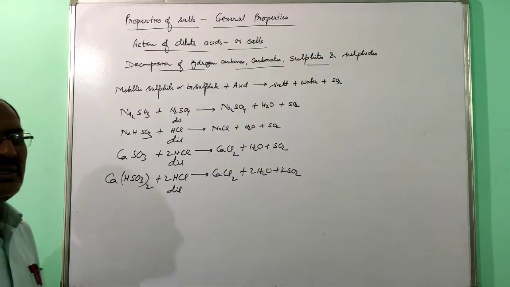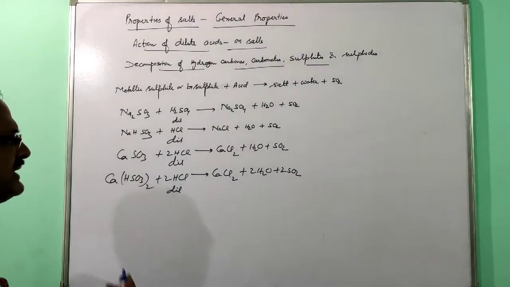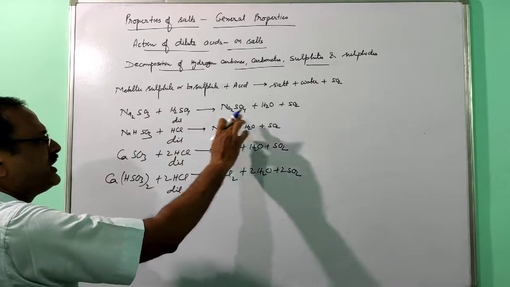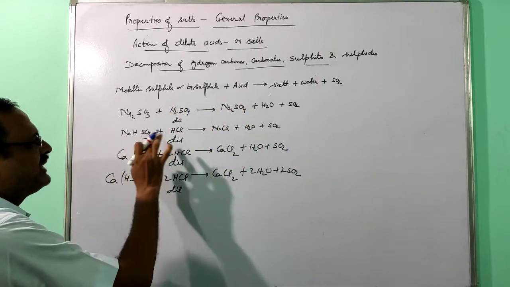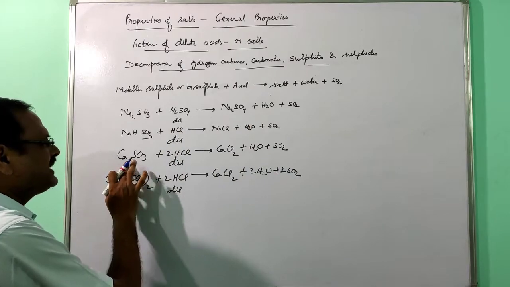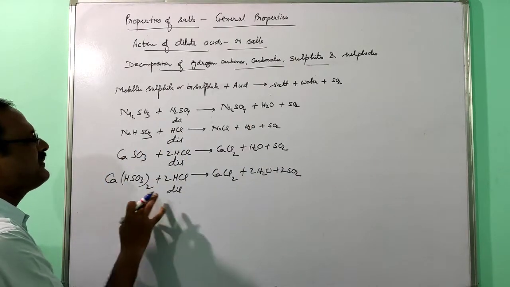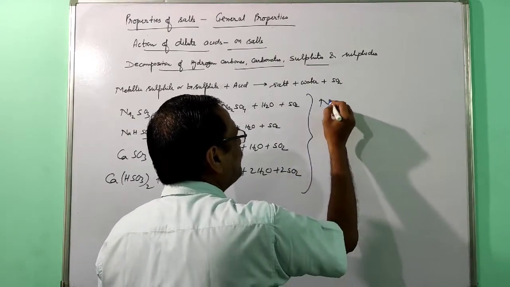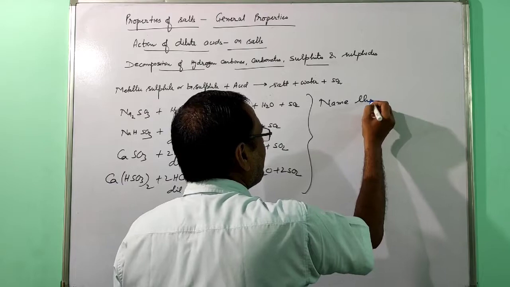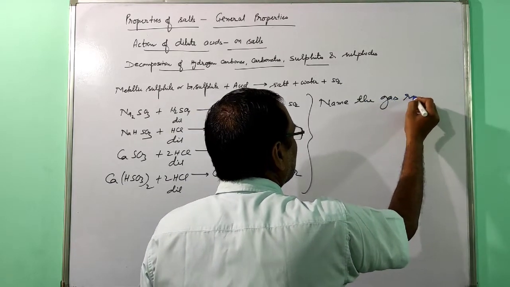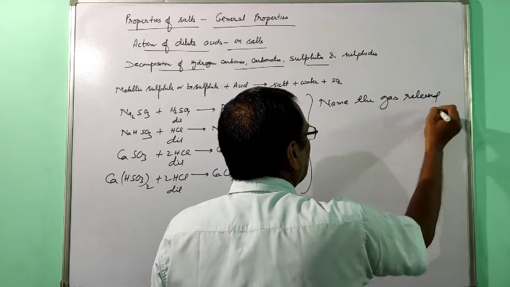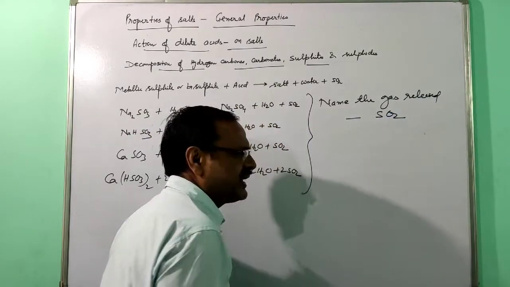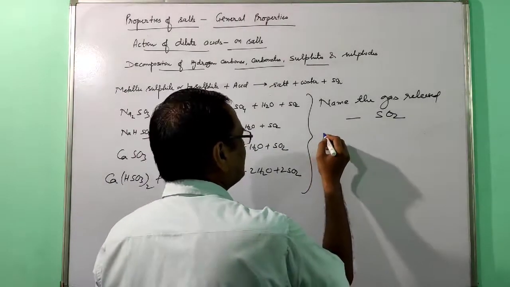So first of all, the question can be asked to you: give a chemical equation when sodium sulfide reacts with dilute sulfuric acid, sodium bisulfide with dilute HCl, calcium sulfide with dilute HCl, calcium bisulfide with dilute HCl. Now the next question can be asked to you: name the gas released. Just see which gas is released: sulfur dioxide. Then observation.